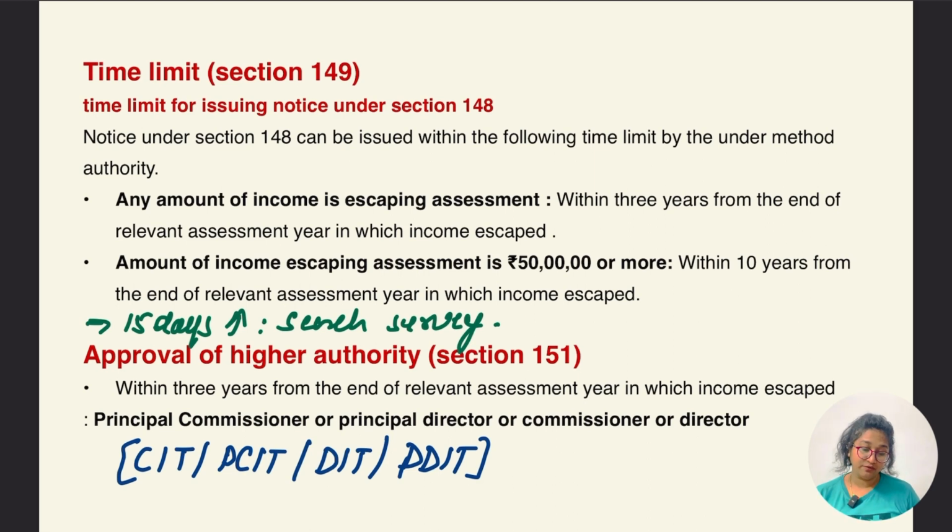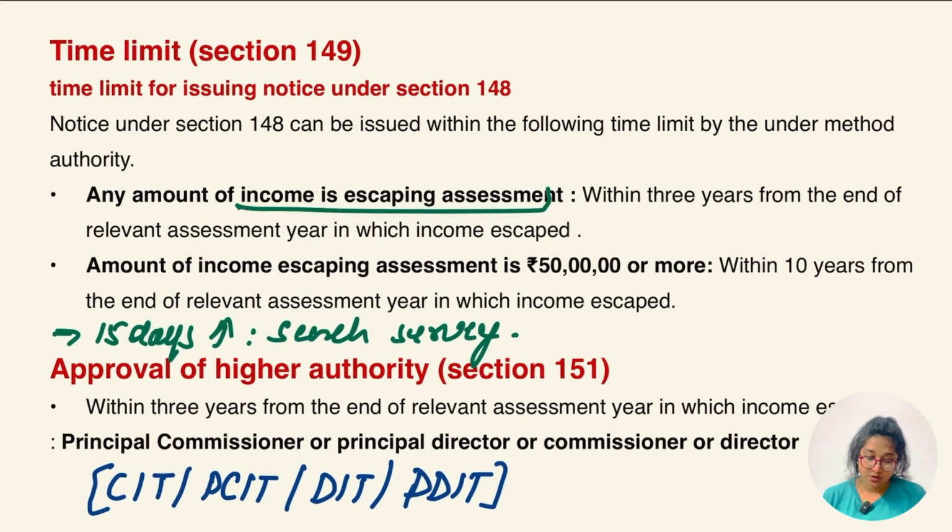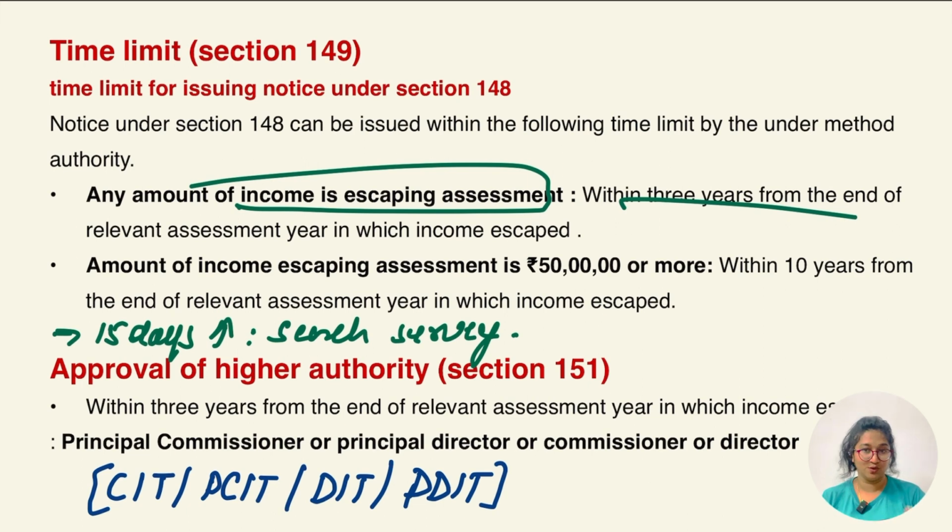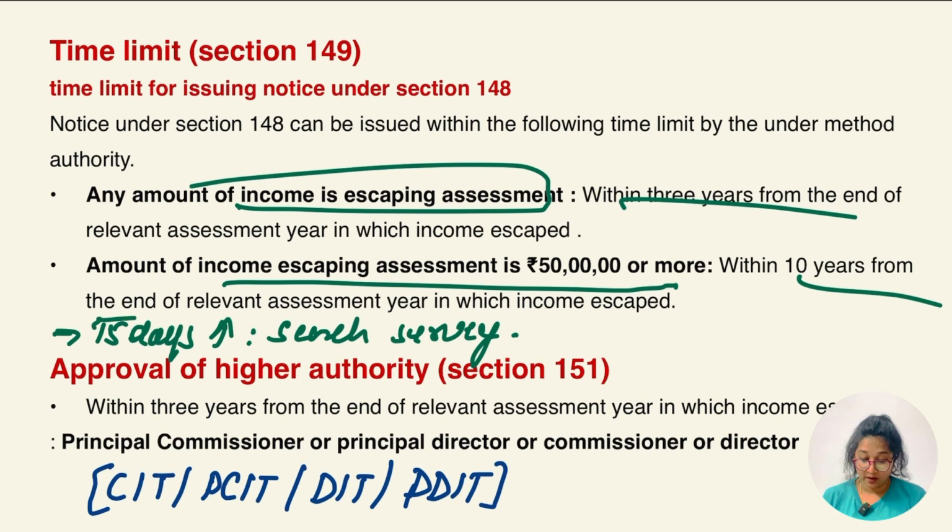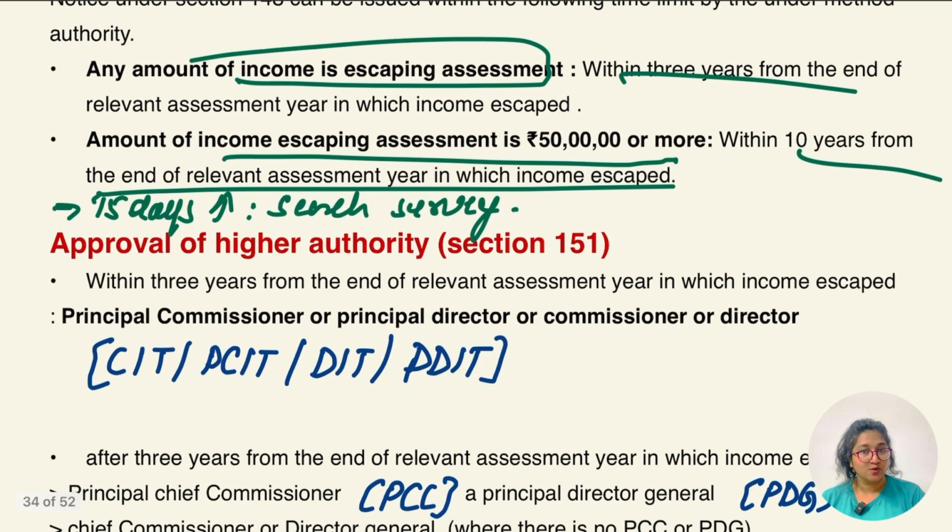Time limit, section 149, time limit for the issue of notice under section 148. Notice under section 148 can be issued within the following time period by the authority. Any amount of income escaping assessment: within 3 years from the end of the relevant assessment year, and we know this. ठीक है. What about the income escaped more than 50 lakh? 10 years from the end of the relevant assessment year. हाँ, there are some more things amended in this section, which is saying in case of search and seizure and all, 15 days is going to be granted.